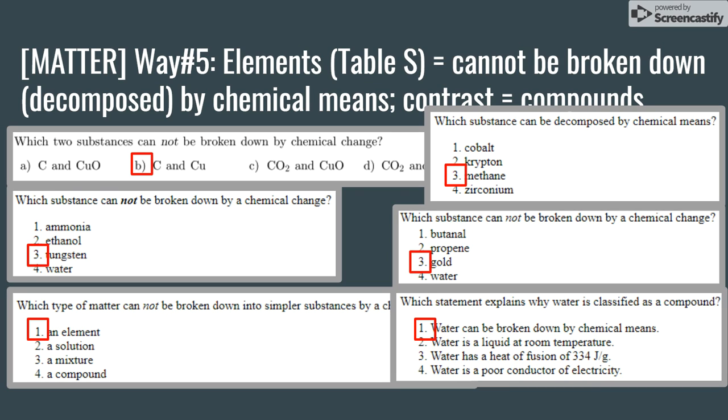They're matter in its simplest form, so the answer has to be an element. If you recall, a solution is a mixture of two substances, one dissolved into the other. A mixture is a combination of two or more substances that are not chemically bonded, and compounds are two or more different elements chemically combined, which means they can be broken down by chemical means. So the answer is one.